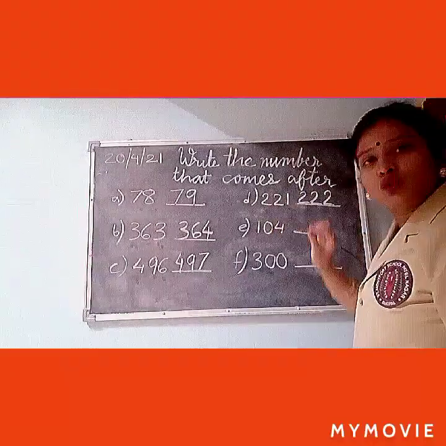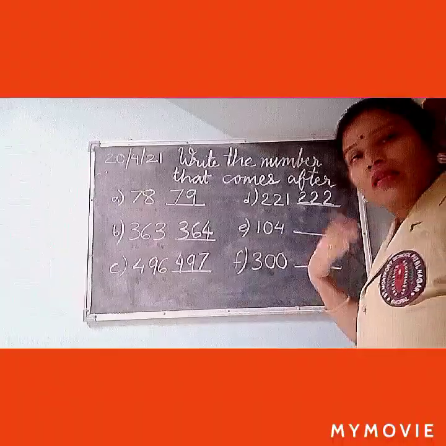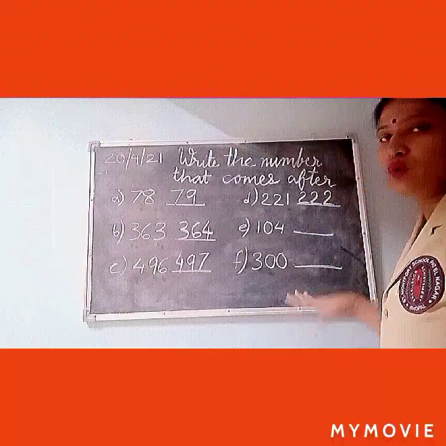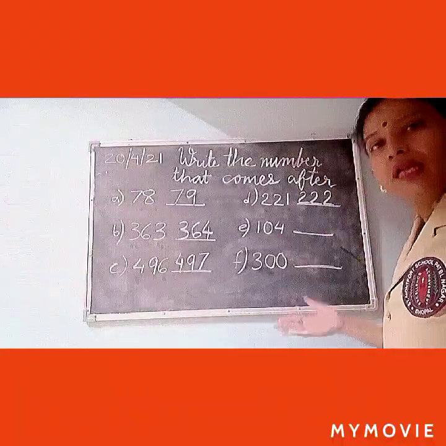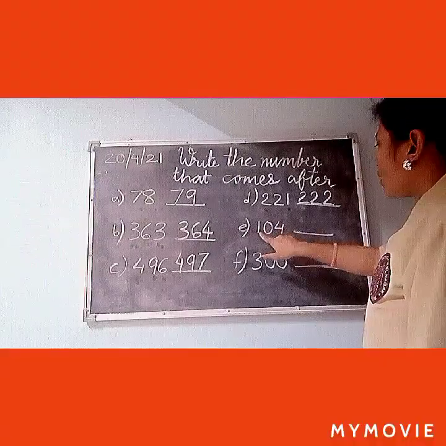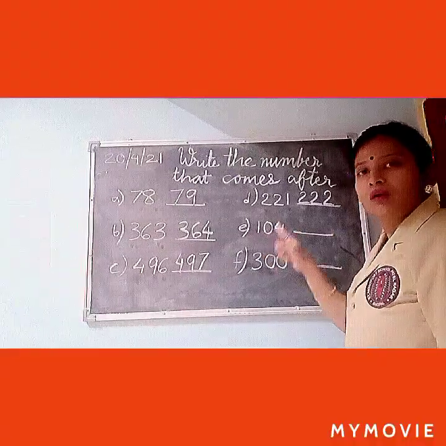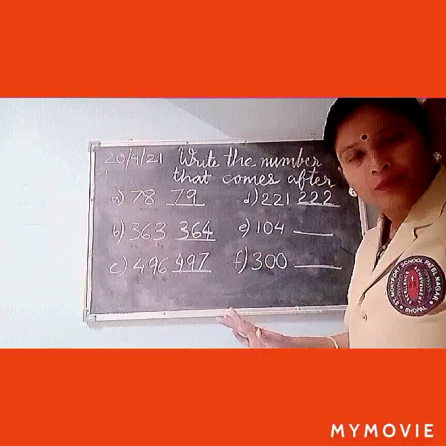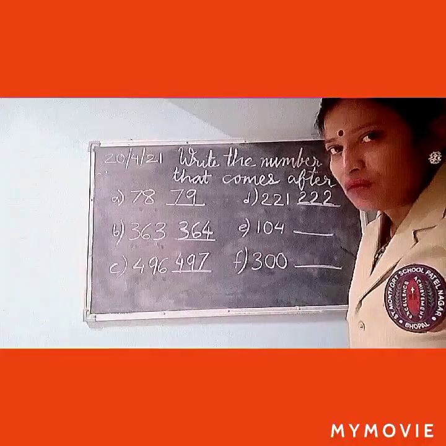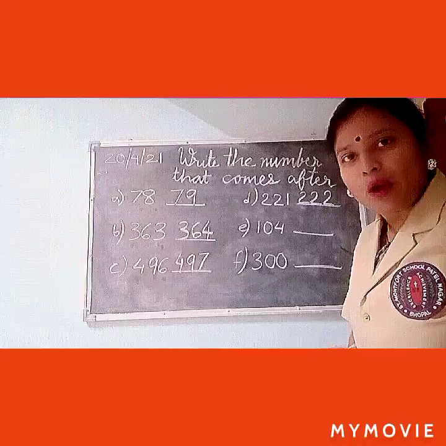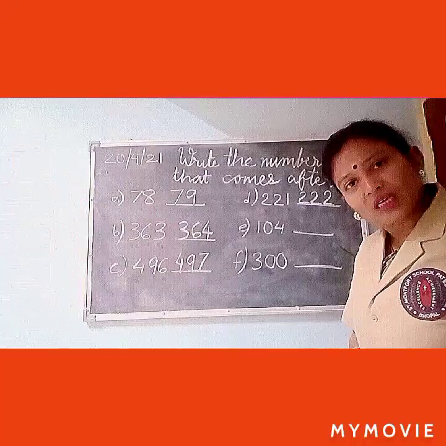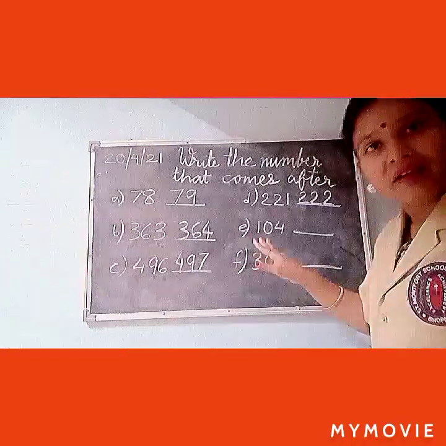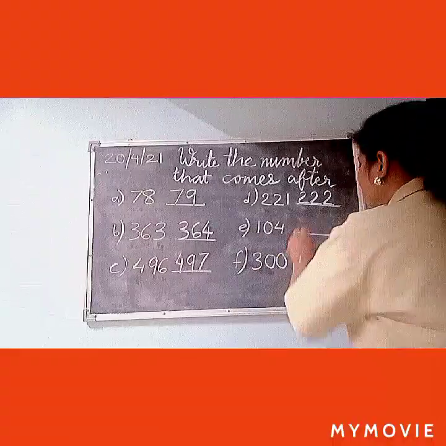The number was 221. What comes after 221? 222. Now read the number 104. What comes after 104? Now I think you are getting the answer by yourself. It will be 105.